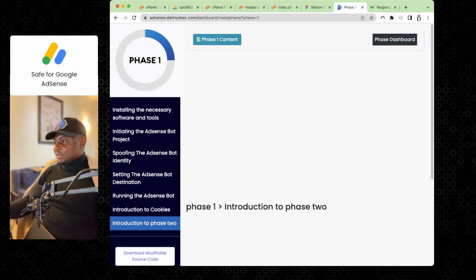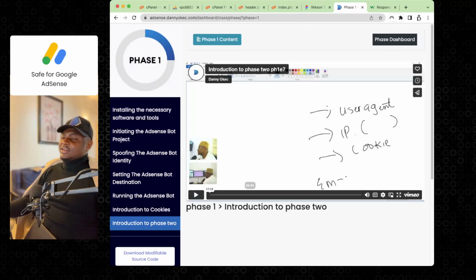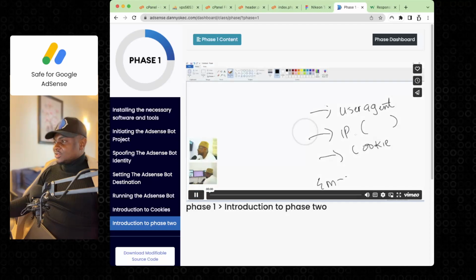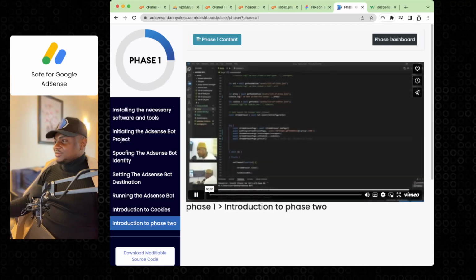Okay, so I'm almost done with phase one. Are you kidding me? You can't really believe that what we're looking for is actually at the last part, which is the introduction to phase two. Okay, look at what I did here. Now you can see me drawing. I think I was using multiple webcams here. You can see me. Good day.